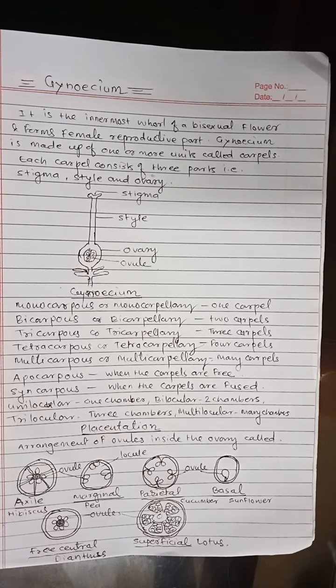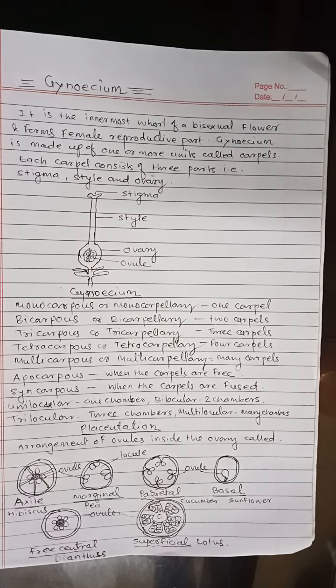Style is the more or less elongated part of gynoecium between the ovary and stigma. Depending on the number of chambers or locules, the ovary may be described as unilocular, bilocular, or trilocular. In unilocular, a single chamber is present. In bilocular, two chambers are present. In trilocular, three chambers are present.